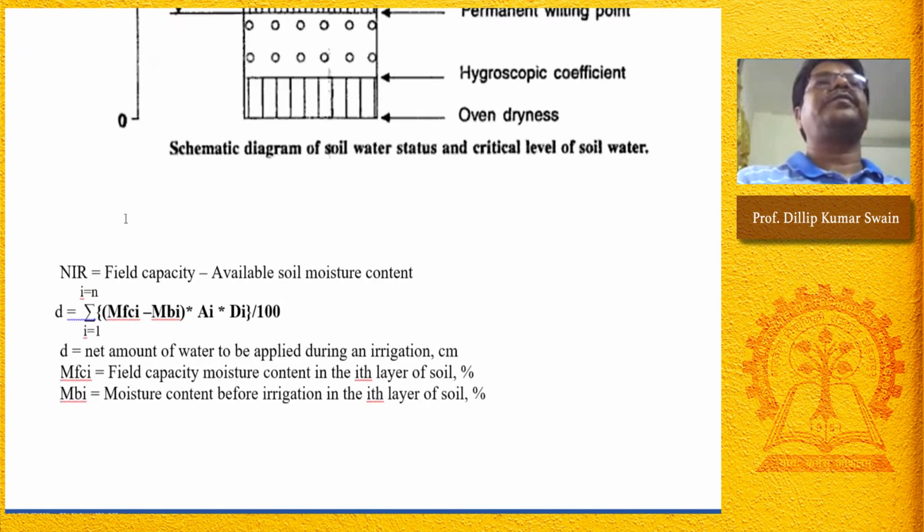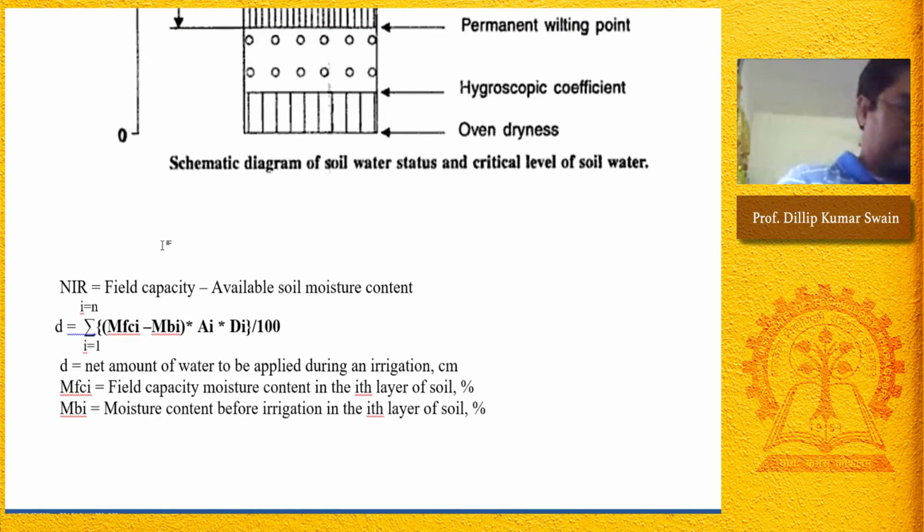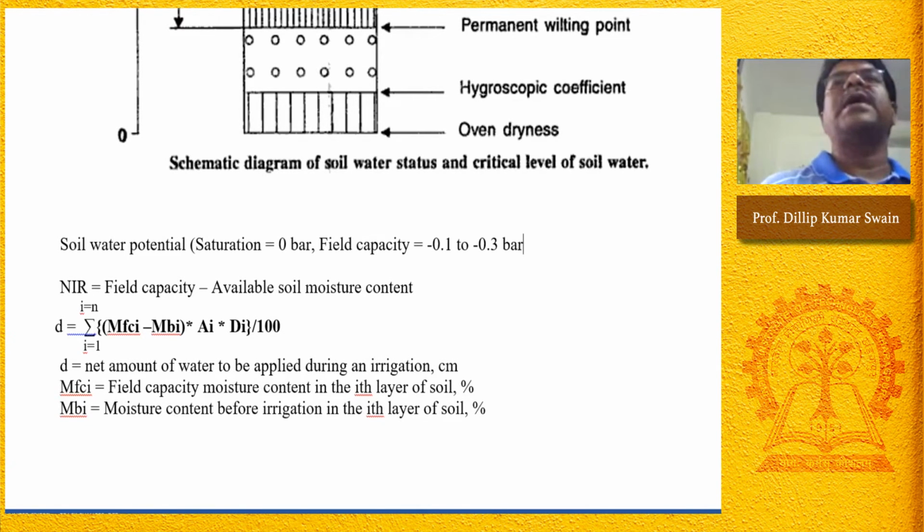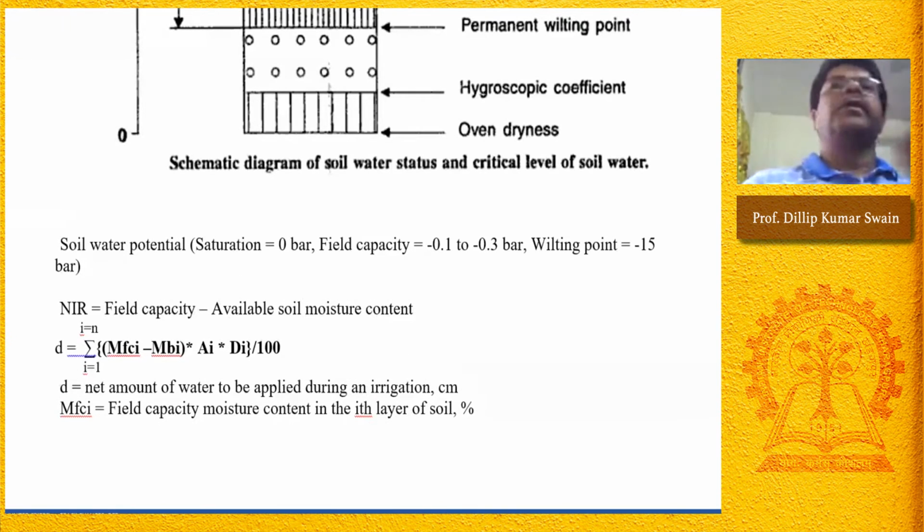Saturation, the soil water potential, 0 bar. Field capacity, minus 0.1 to minus 0.3 bar. And at wilting point, minus 15 bar. This is the soil water potential.